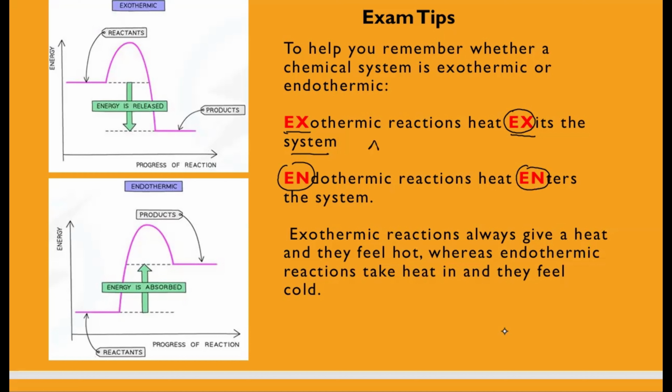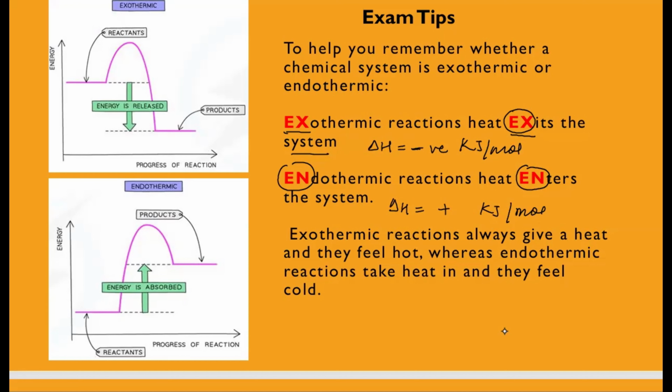In exothermic reactions, the enthalpy change is always denoted by a negative value, and the unit is kilojoules per mole. Whatever the value is, the negative sign is an indication that the reaction is exothermic. For an endothermic reaction, the enthalpy change is always a positive value, and the unit is kilojoules per mole.